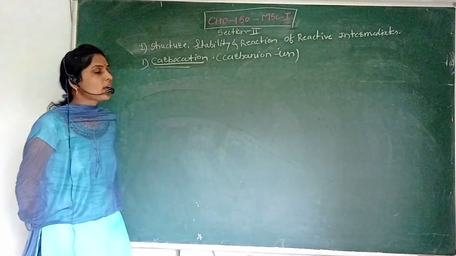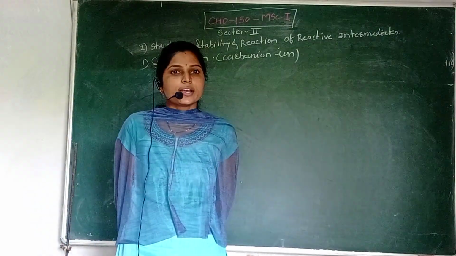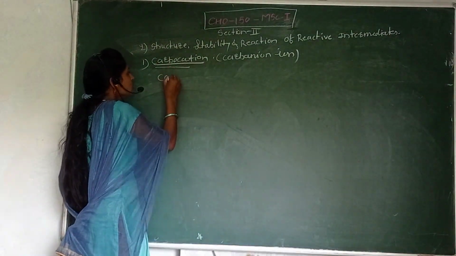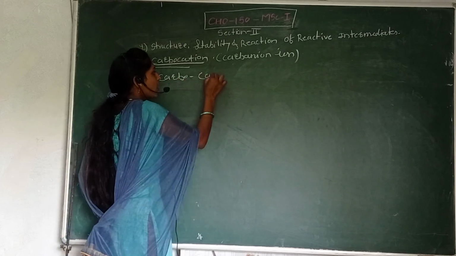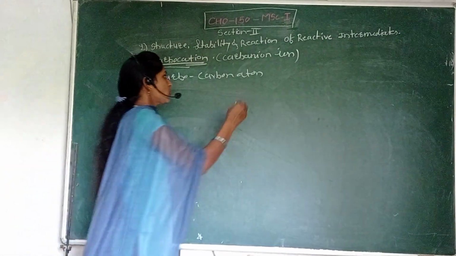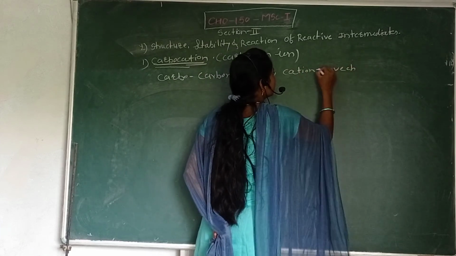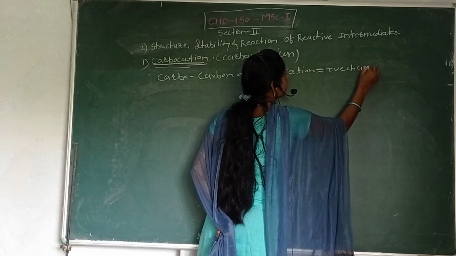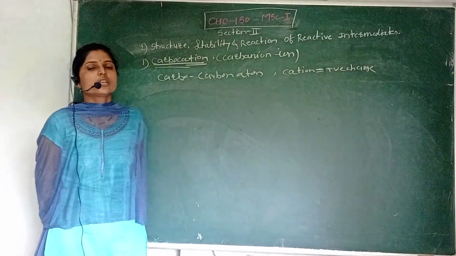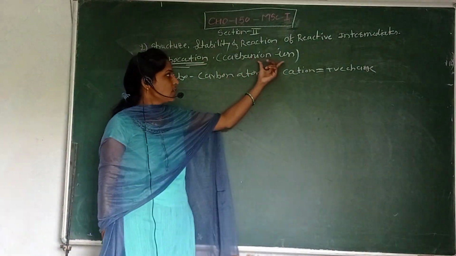Carbocation is also called the carbonium ion. See here, in the name of this carbocation, carbo means carbon atom, and cation means positive charge. So what is the carbocation? The organic species which contains the positive charge over the carbon atom, that is a carbocation. So carbocation is also called the carbonium ion.